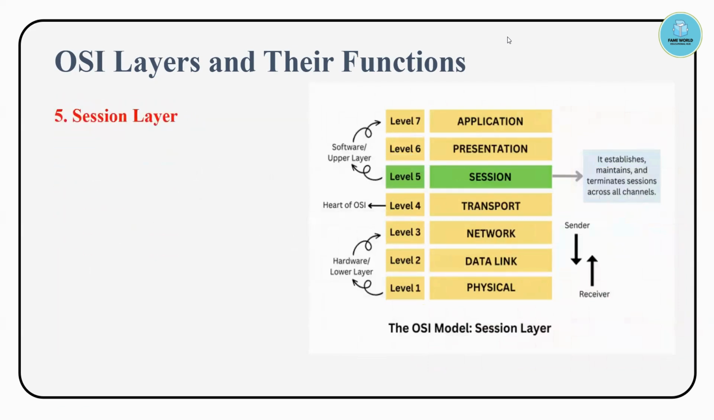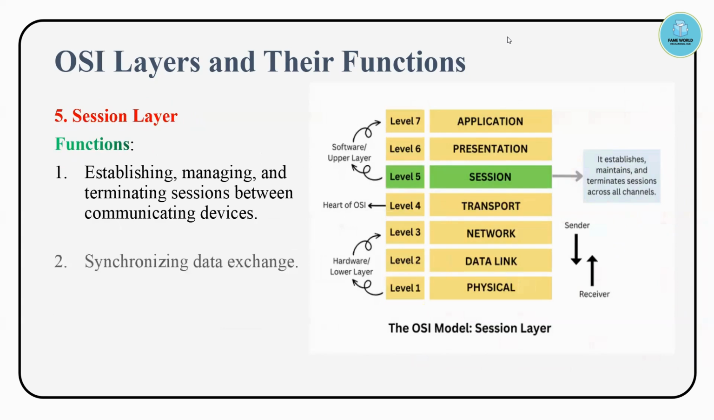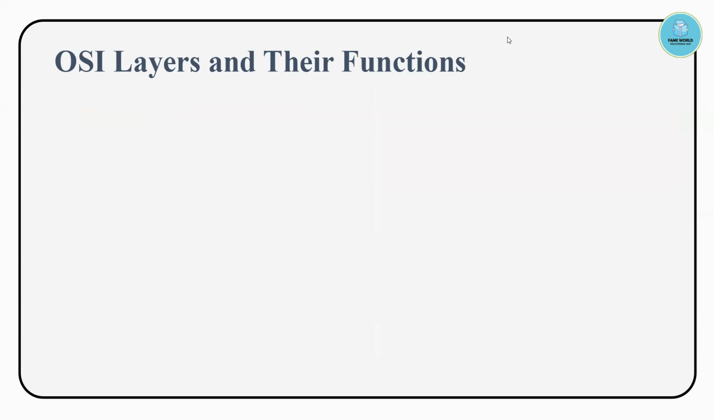Then the next one is the session layer, which is positioned here. You can see the positioning in the image. The functions are establishing, managing, and terminating the session between communicating devices. Firstly the session is established between the sender and the receiver, then it is managed, and it is terminated when the data transmission is done. Synchronization of data is also there.